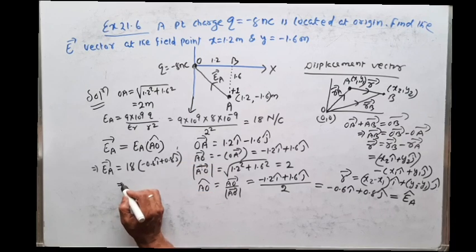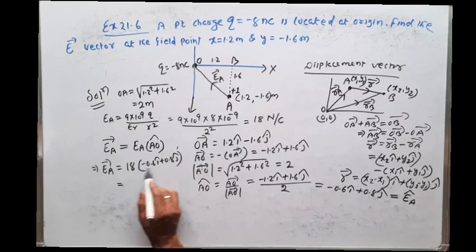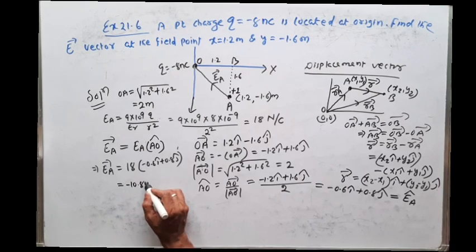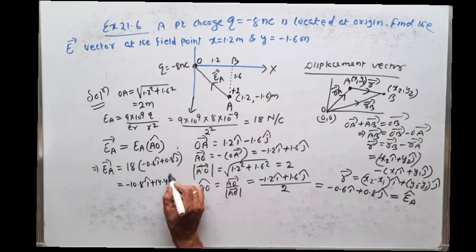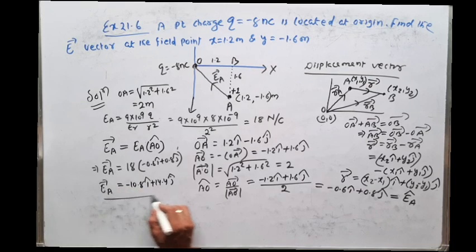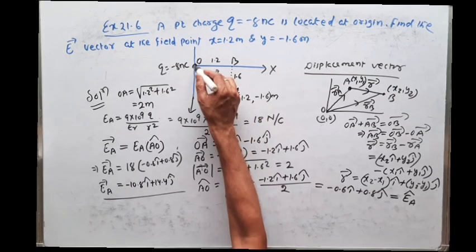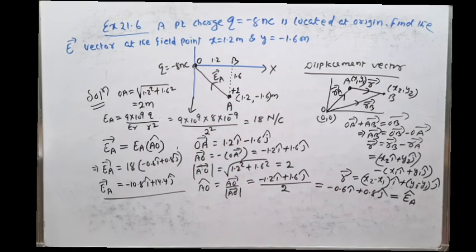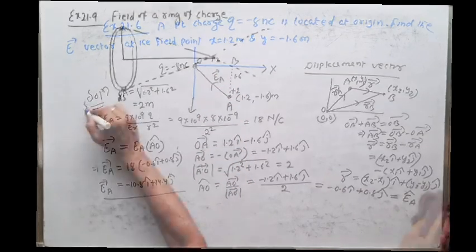If we multiply this, you will get minus 10.8 I cap plus 14.4 j cap. So this is the electric field intensity at A point due to this source charge O. So I think it is clear to everybody.